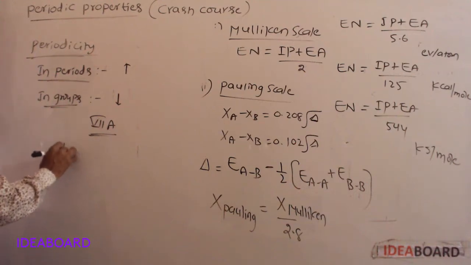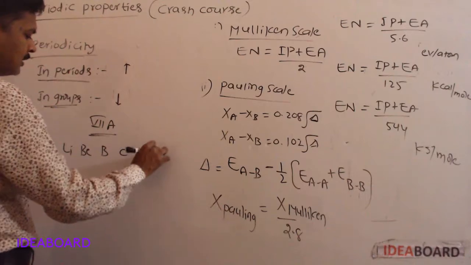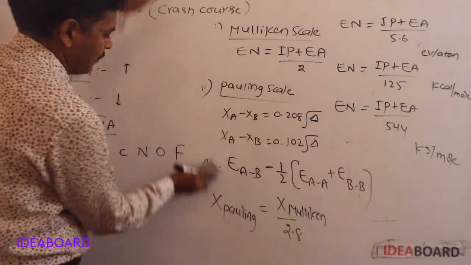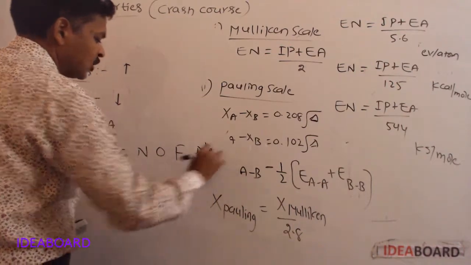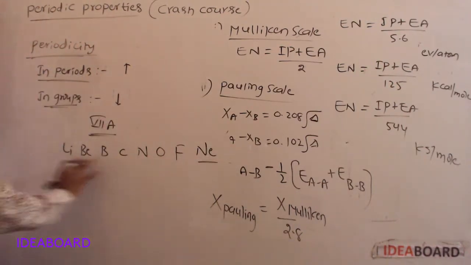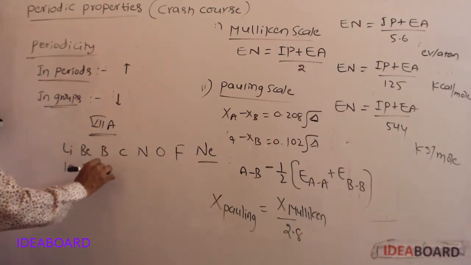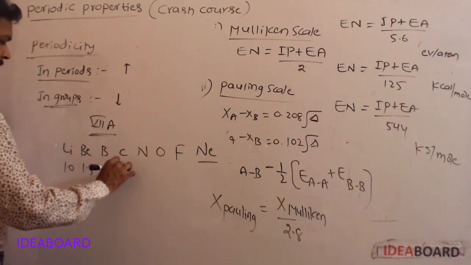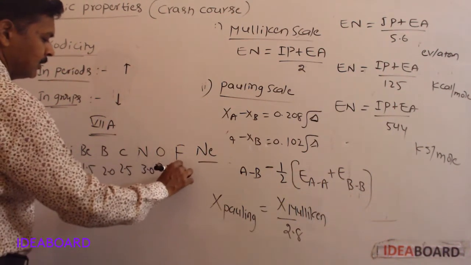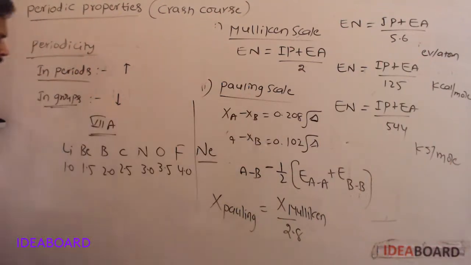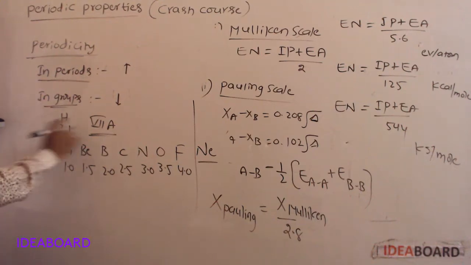If we take second period elements: lithium, beryllium, boron, carbon, nitrogen, oxygen, fluorine, and neon. For the zero group element, electronegativity is 0. Left to right, it increases. For lithium 1, beryllium 1.5, boron 2, carbon 2.5, nitrogen 3, oxygen 3.5, fluorine 4, and for the zero group element 0. Pauling took hydrogen as the reference element, with 2.1.